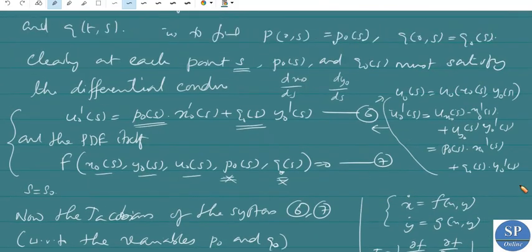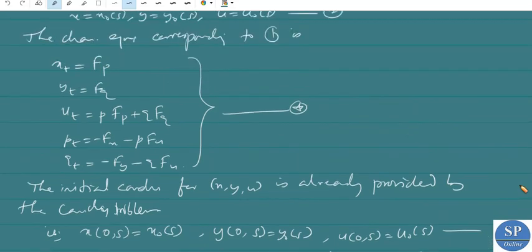Now we have the characteristic equations. These are a system of first order ODEs. Since this system is well posed, the existence of a unique smooth solution is guaranteed. Well posed means a problem is said to be well posed if three conditions are satisfied.